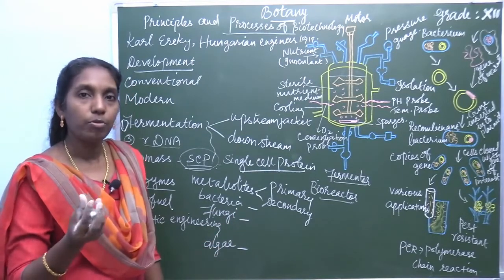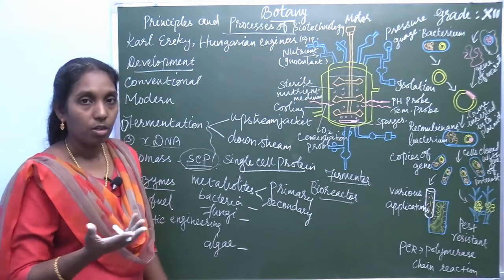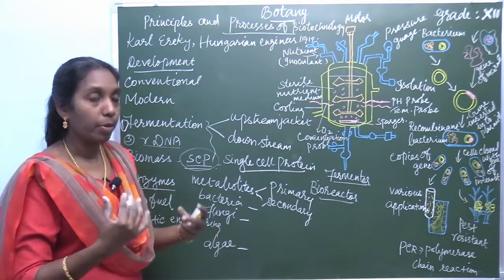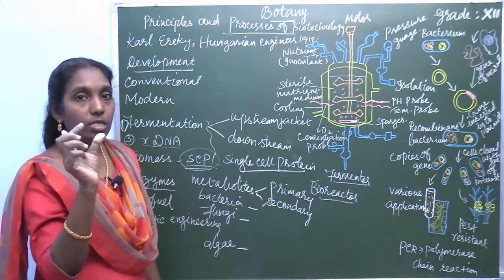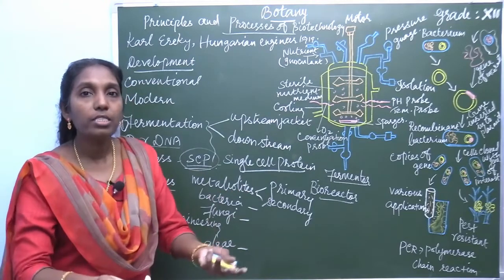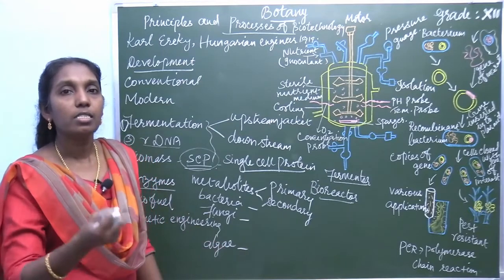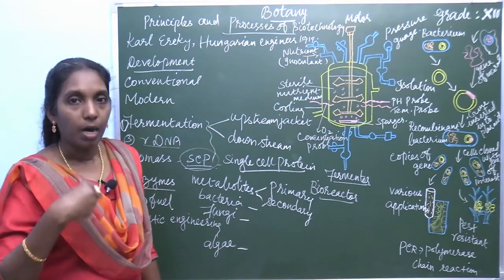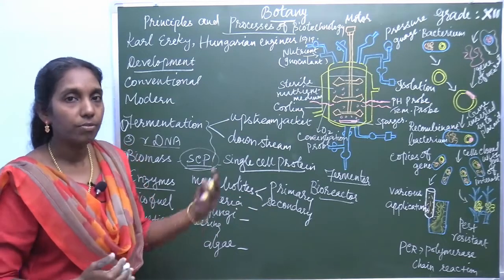Unicellular bacteria, unicellular fungus or multicellular organisms can be used. These are used for the production of proteins, vitamins and so on. Mainly it is cultured for obtaining its protein content. The complete protein can be isolated from its body.